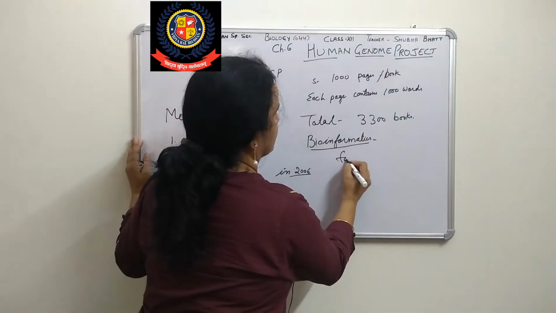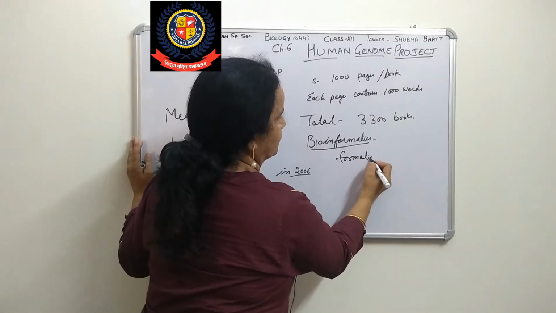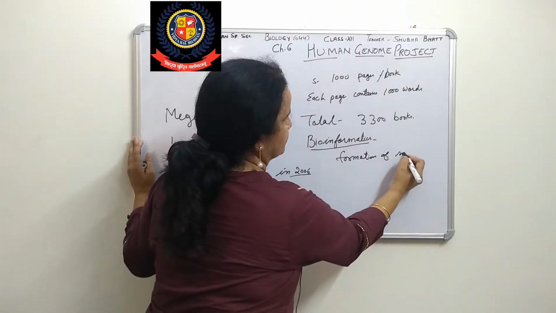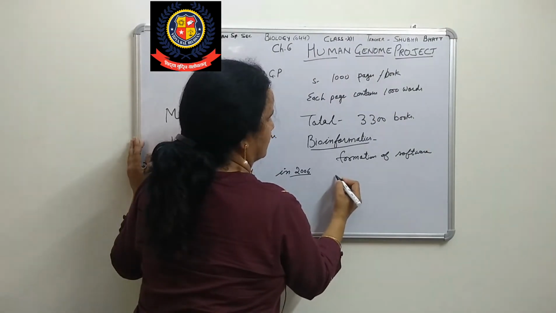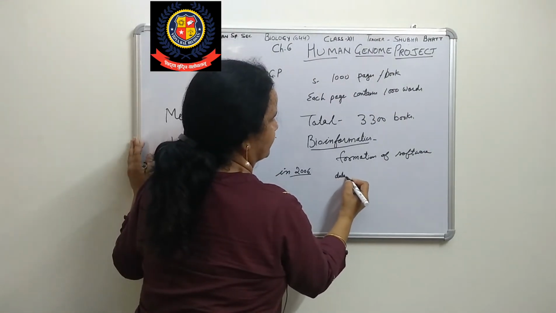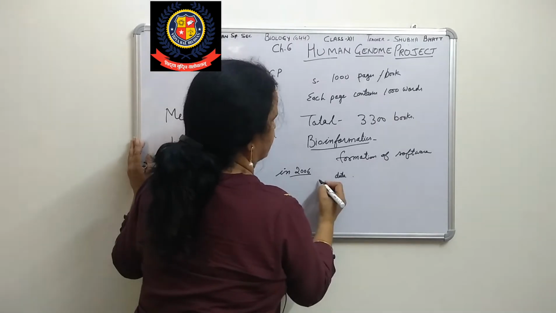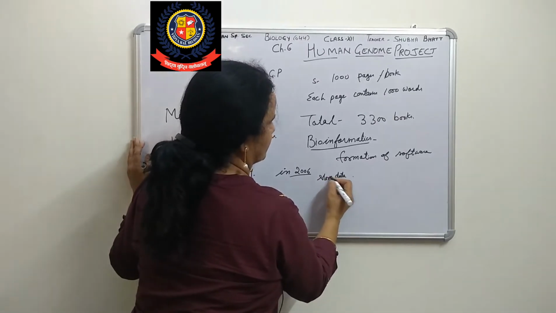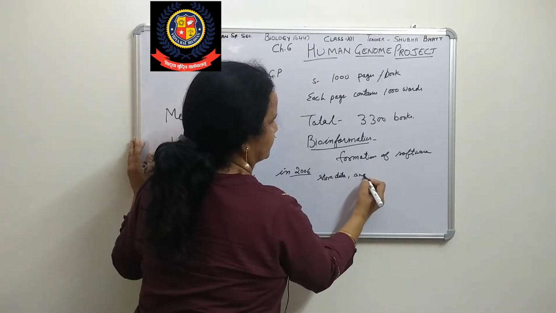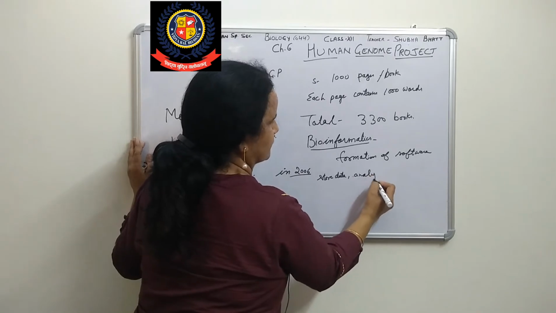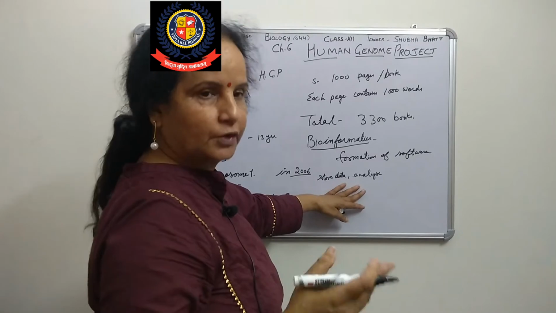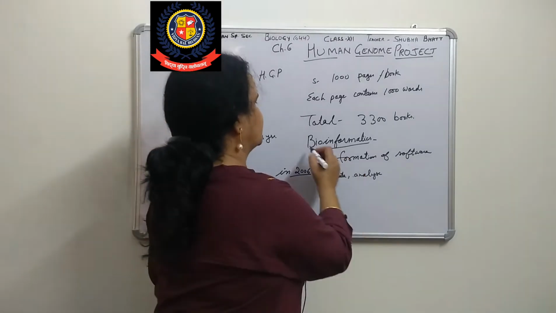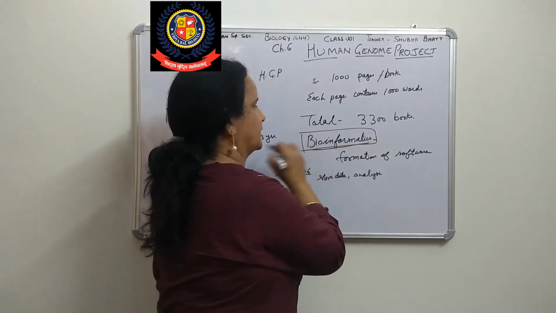Formation of software where we can store data and analyze it in computerized form, and that branch is called bioinformatics.